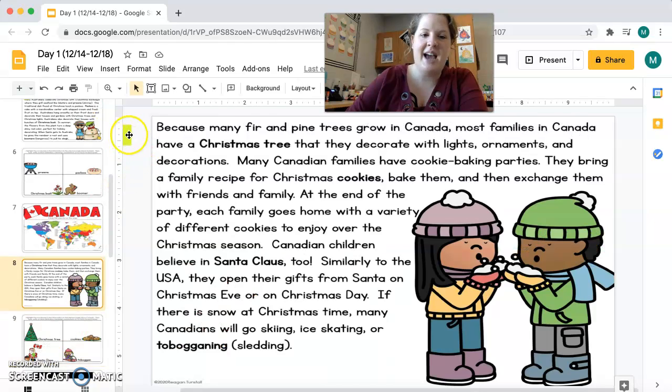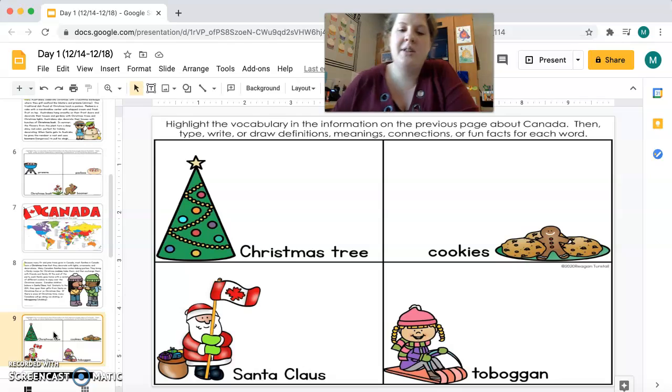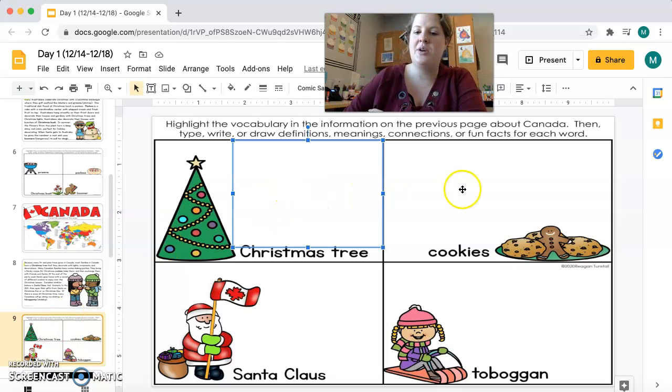So again, you have this highlight thing right here. So you're going to highlight the words that are in bold, okay? And now you're going to go through and you're going to type in here what each of these are. So the Christmas tree, the cookies, Santa Claus, or sledding. And then you can also draw anything that you want to about these, okay?